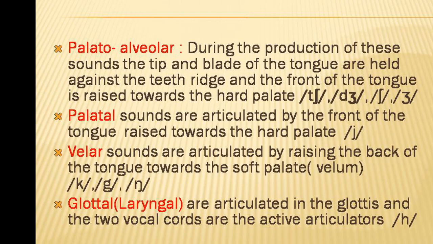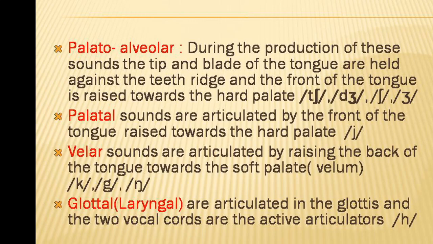Velar sounds. Velar sounds are articulated by raising the back of the tongue towards the soft palate. The soft palate is also known as the velum. So these sounds are known as velar sounds. Velum is the soft palate. K, G, ng: the back of the tongue is raised towards the soft palate. You pronounce the sounds, and you can understand how they are articulated.